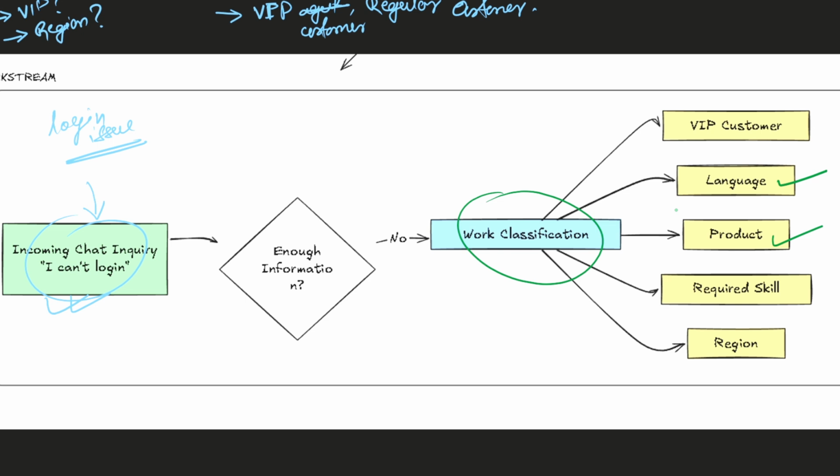the best possible agent. Because when we are inside the queue, we will see that there are different kinds of agents with different amounts of expertise, right? So we need to understand more and more. For example, if it's a VIP customer, we will send it to our senior agent because he knows how to handle VIP customers, right? So work classification helps us understand more and add attributes to the incoming work item.